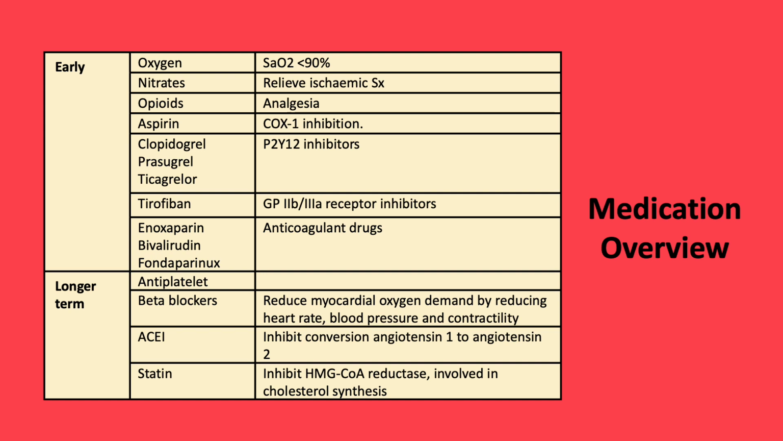With regards to the medical management, this highlights some key medication overview. Early management includes oxygen if the saturation is less than 90%, nitrates to relieve ischemic pain, in addition to opioids. Antiplatelet therapy includes COX-1 inhibitors, including aspirin, and P2Y12 inhibitors, including clopidogrel. Other agents include tirofiban and enoxaparin, which are GP2B3A receptor inhibitors and anticoagulants, respectively. Longer-term management includes antiplatelets, so dual antiplatelet therapy is usually required for 12 months, and after 12 months, only single antiplatelet therapy is usually required, in addition to beta blockers, ACE inhibitors, and statins.